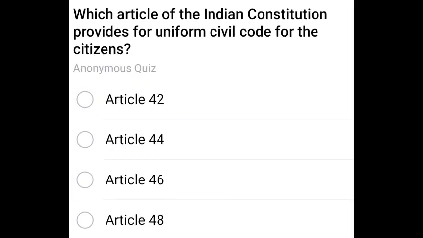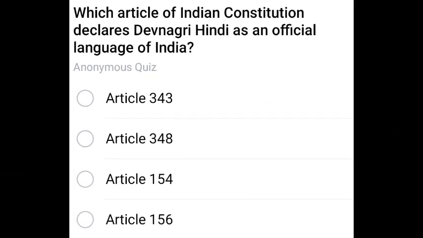Which article of the Indian Constitution provides for a uniform civil code for the citizens? The correct answer is Article 44.